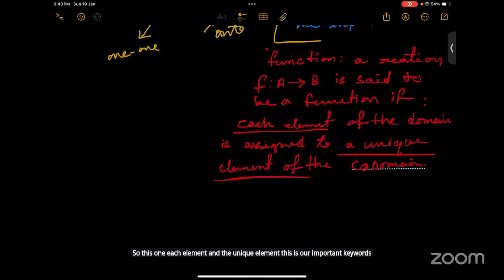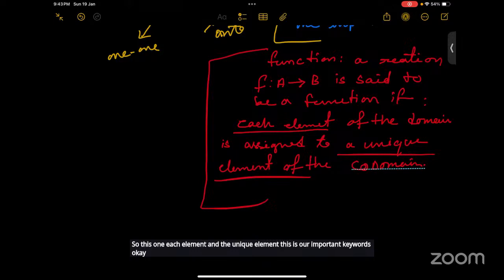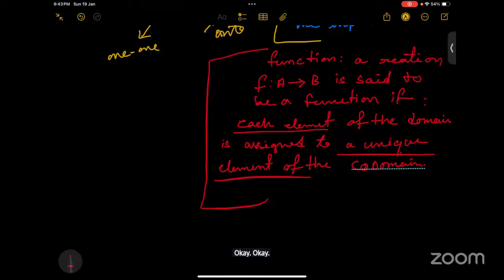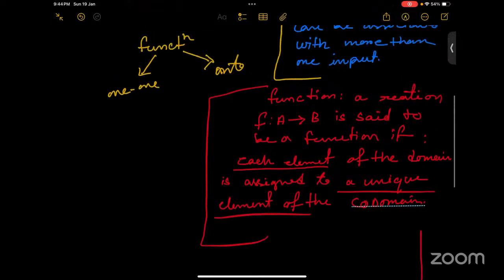Is the definition clear now? Yes, ma'am. Okay, fine. So this was our function.